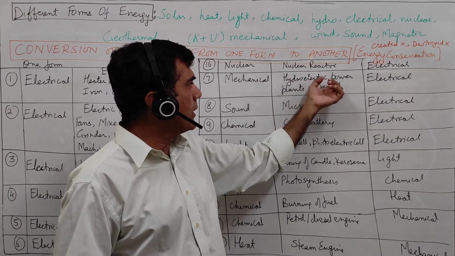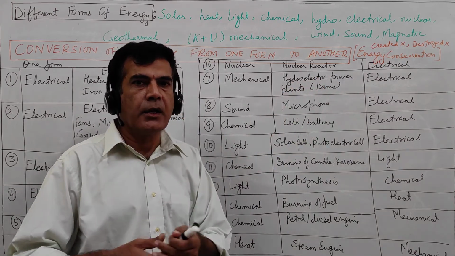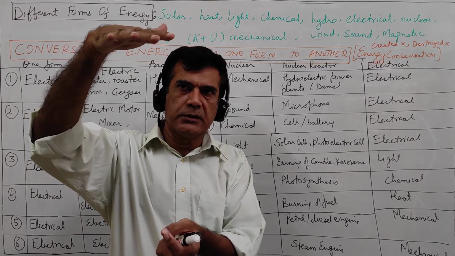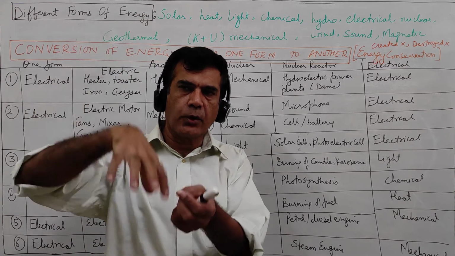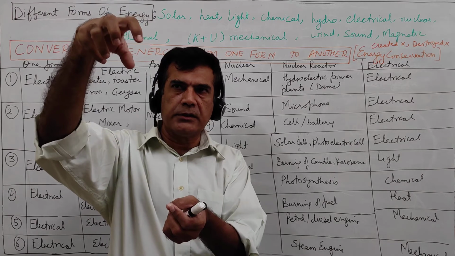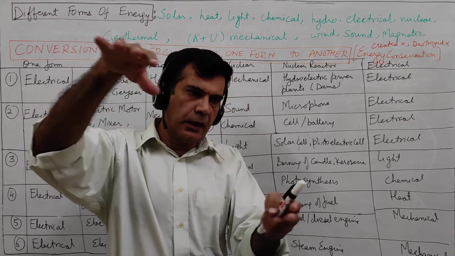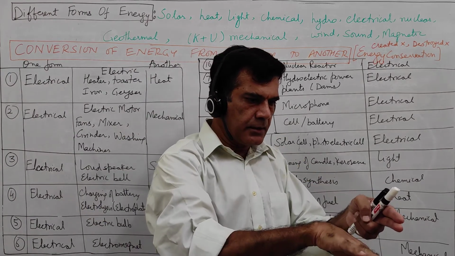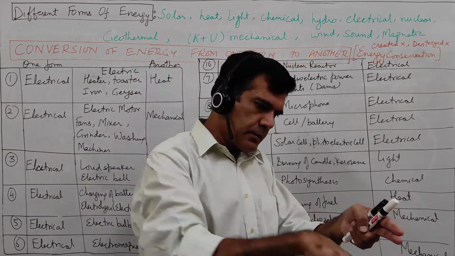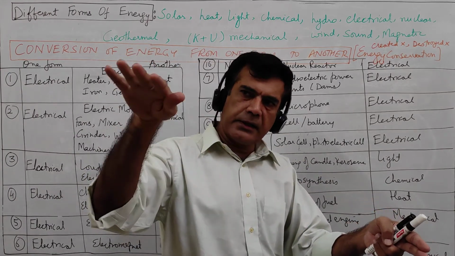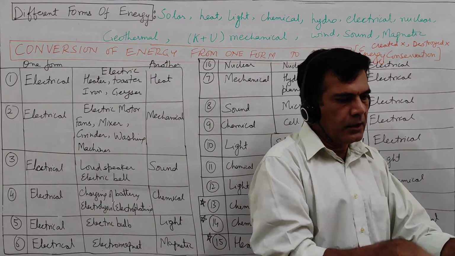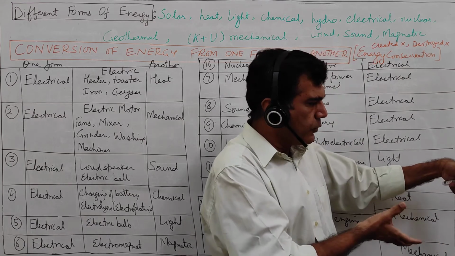So we have hydroelectric power plants in dams. In dams the energy is stored as potential energy in water. Water is stored in dams and it has potential energy. When you release that water at a lower level, that potential energy gets converted into kinetic energy. The water rushes down and it is used to run a turbine, and to that turbine is connected a dynamo.